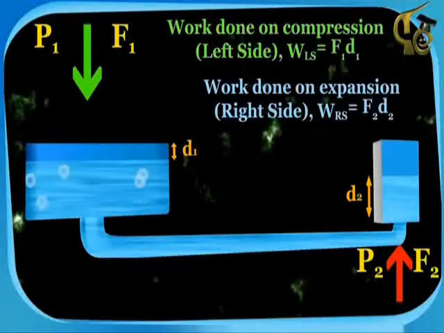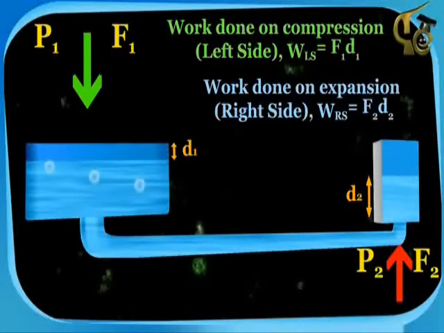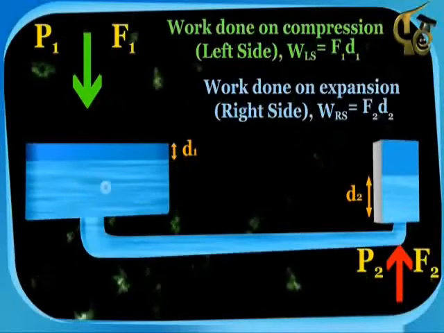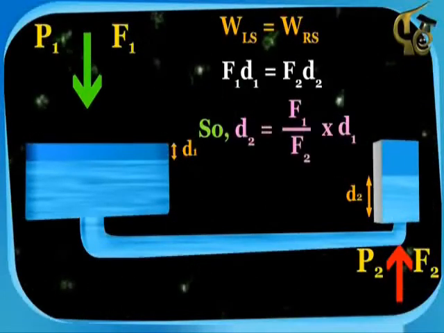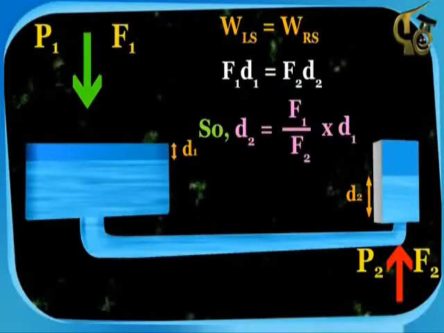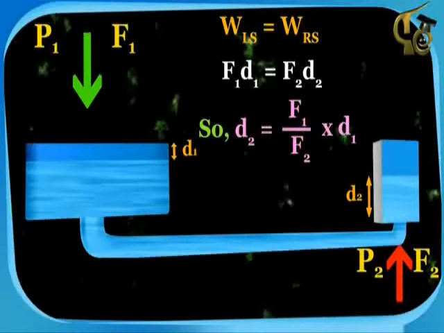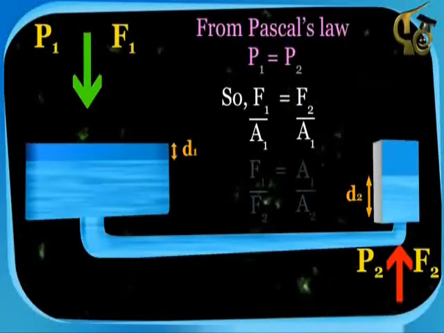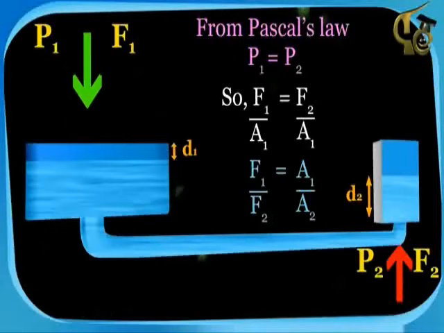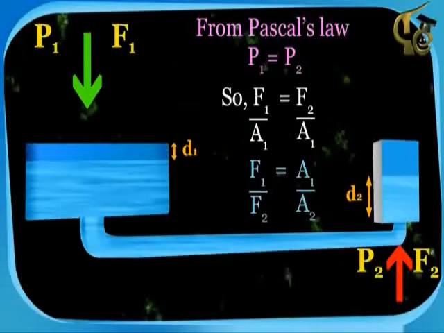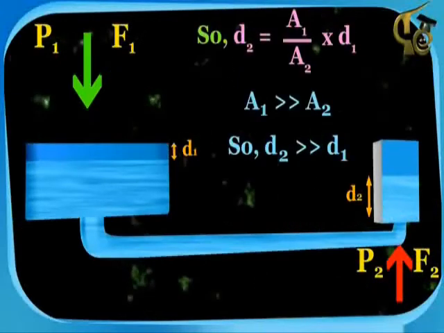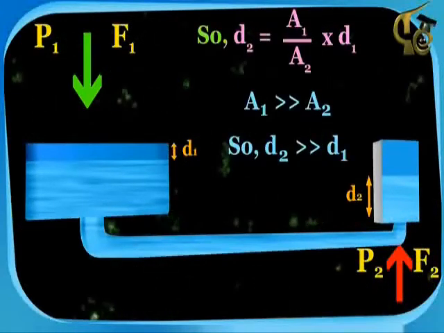Work done on compression, WLS equals F1 D1. Work done on expansion, WRS equals F2 D2. So, D2 equals F1 upon F2 into D1. From Pascal's law, P1 equals P2. So, F1 upon A1 equals F2 upon A2. F1 upon F2 equals A1 upon A2. So, D2 equals A1 upon A2 into D1.